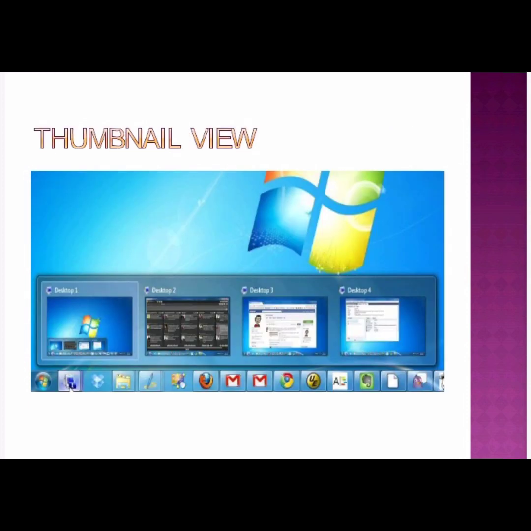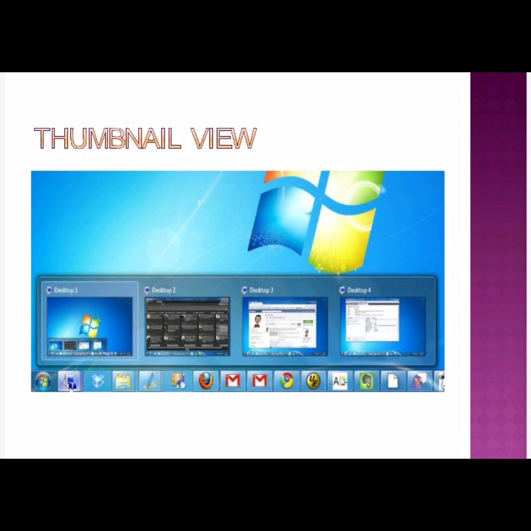Can you see the thumbnail view? When you peek at items in the taskbar, the bottom line near the start button, the full blue line, when you open multiple applications and keep your mouse on an application, it shows the thumbnail view. Can you see Desktop 1, Desktop 2, Desktop 3? One by one it shows your thumbnail preview.